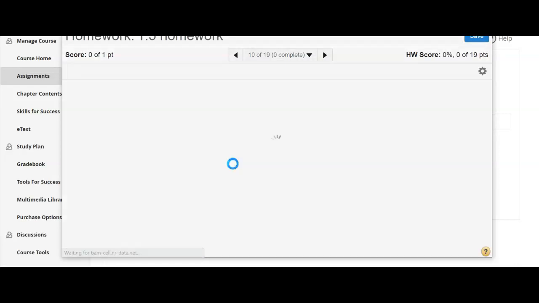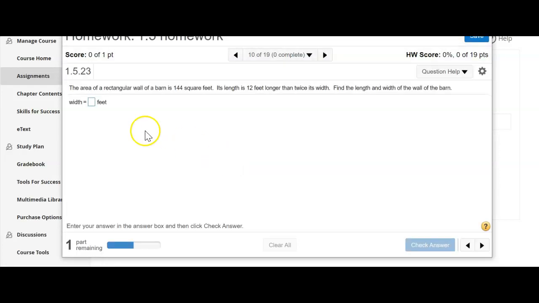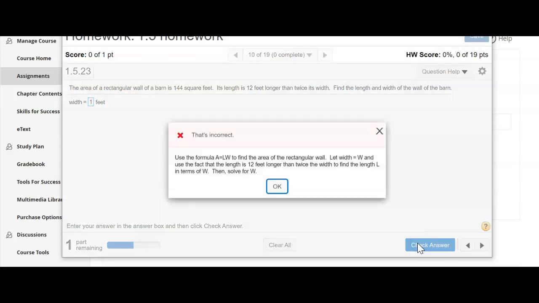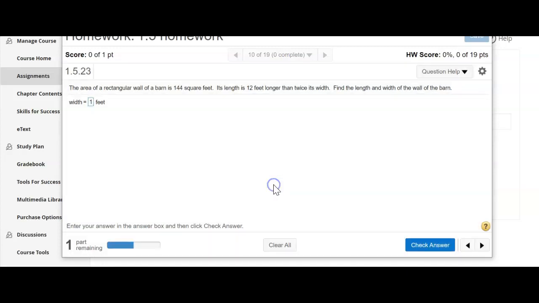Some are multiple choice, some are fill in the blank, but basically you will type the answer for the question here, and then you will check it. So let's say I think the answer is 1. If I click check answer, it will tell me either it's correct or not. If it's not correct, it'll give me a little hint about what information I would need to reconsider and study, and try again. So I try again.